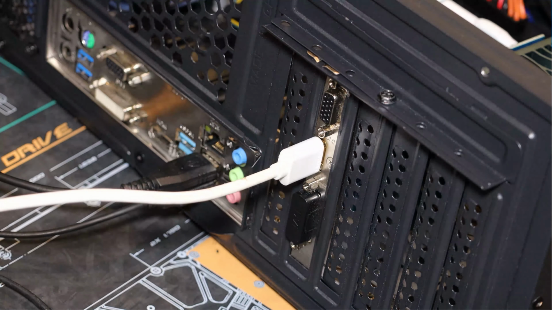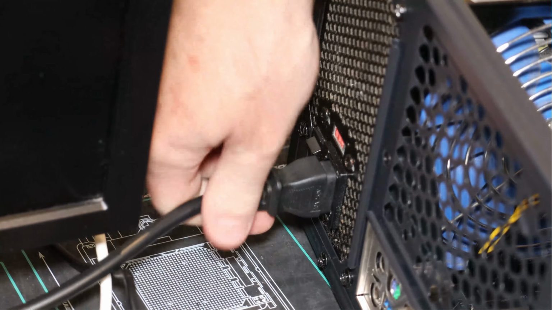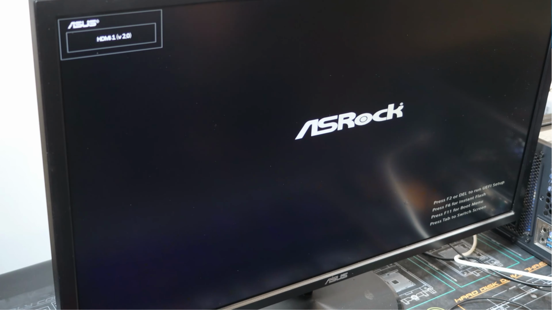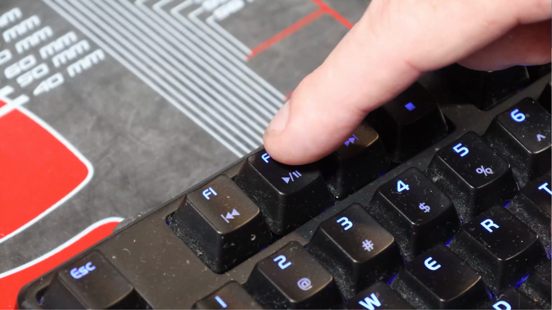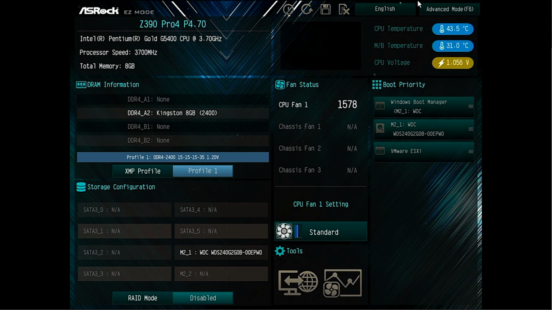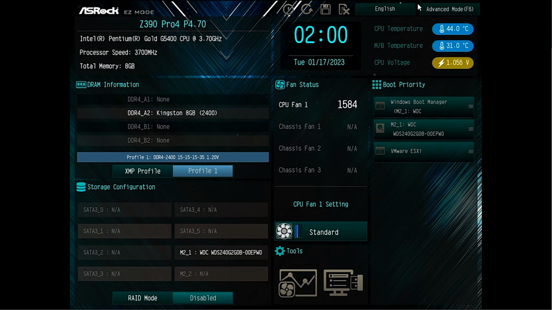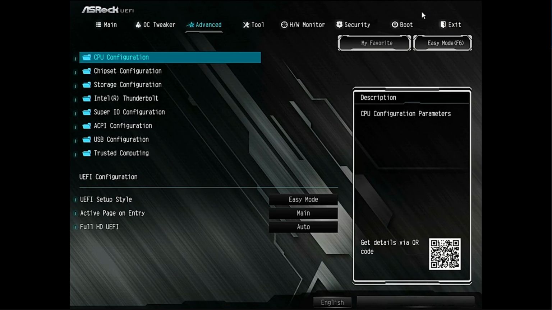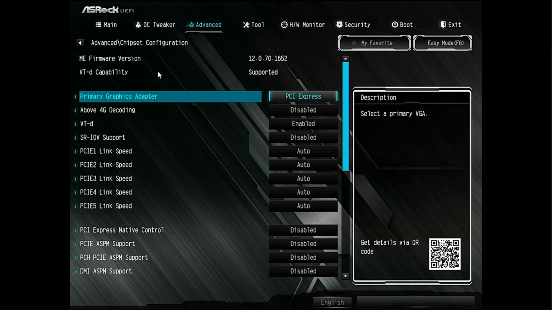Plug the power cable back in, and switch the computer on. Notice that there is now video on the monitor. I will press F2 to enter the computer's setup. With this computer setup, the options I need to access are in the Advanced screen. To access it, I will press Advanced Mode at the top right-hand corner of the screen. The settings I am interested in are under Chipset Configuration. Your computer setup may be different, and you may need to go looking around to try to find these settings.